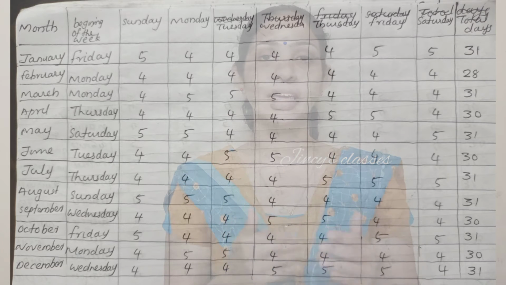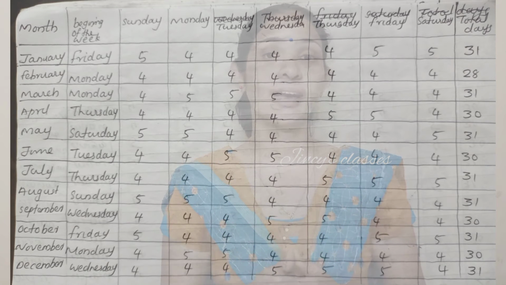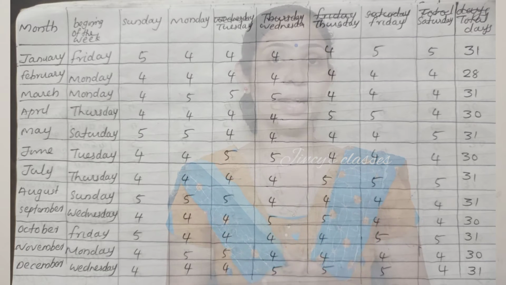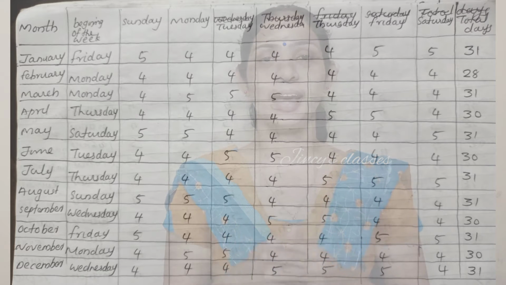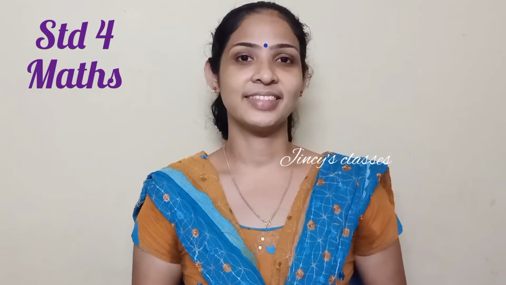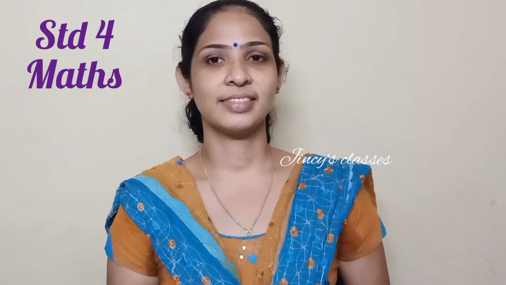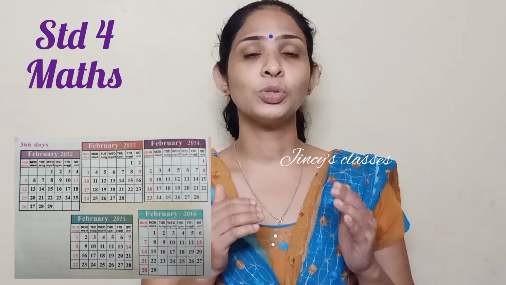Can you tell me in which month 5 Sundays are coming? Just check this table and tell me. Yes, January, May, August and October. How many days are there in 2021 calendar? Yes, 365 days. In 2020 February month, there are 29 days. That means in 2020, there are 366 days. Appu also noticed this.